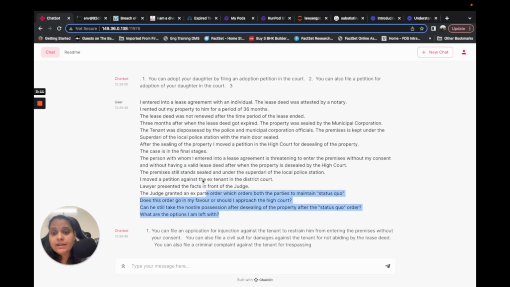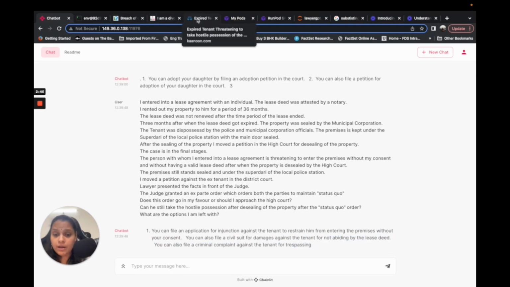I've already run this particular query, so I got a ready-made answer which has been stored in the cache. It has said that the tenant can file a case for injunction and lease deed, and so on and so forth.